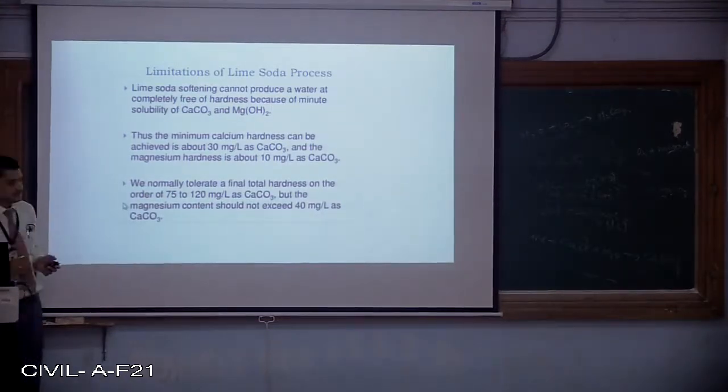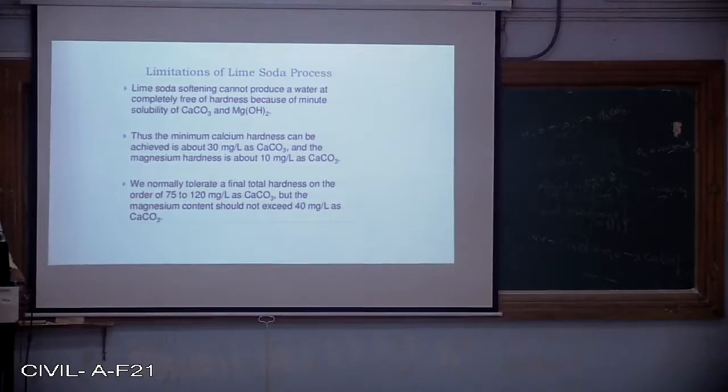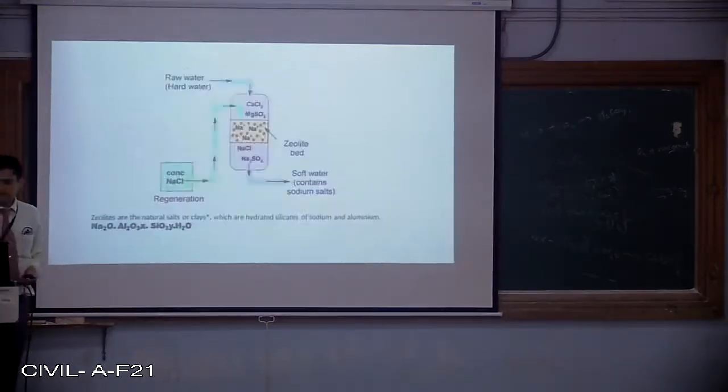The limitation of the lime soda process is that it will not remove the hardness completely. We cannot achieve zero hard water by making use of the lime soda process. And one more important limitation is maintaining the temperature. We normally tolerate a final total hardness of the order of 75 to 120 mg per liter, if the magnesium content is not more than 50 mg. If the hardness due to magnesium itself is more, then it is a little bit different.